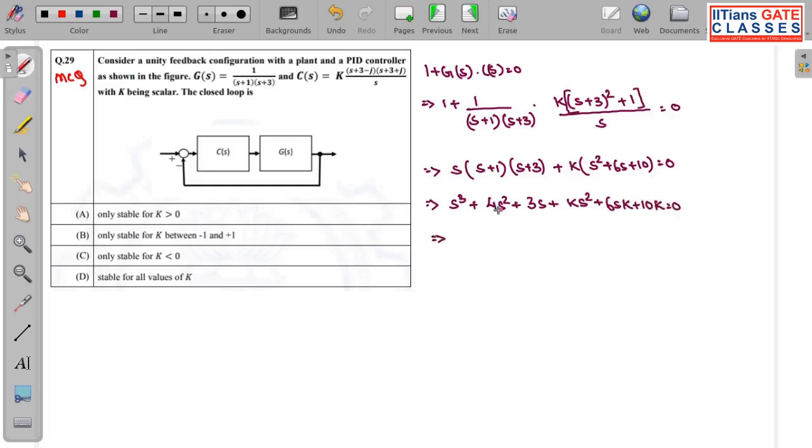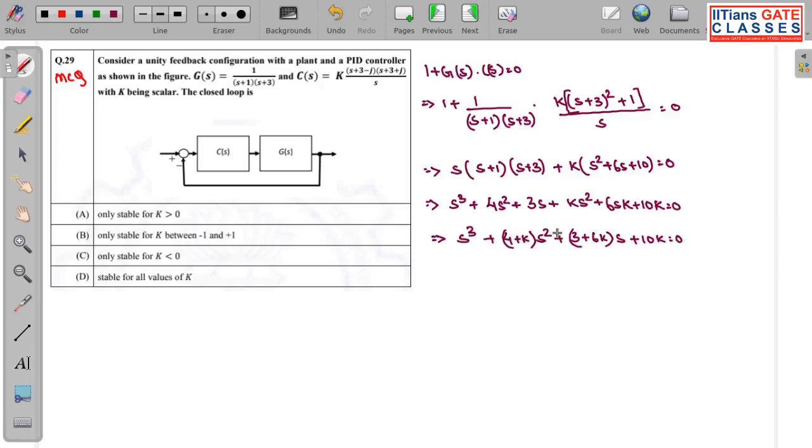Now collecting the terms, this will be s cube plus (4 plus K) s square plus (3 plus 6K) s plus 10K equal to 0. Okay, so we have this expression now.